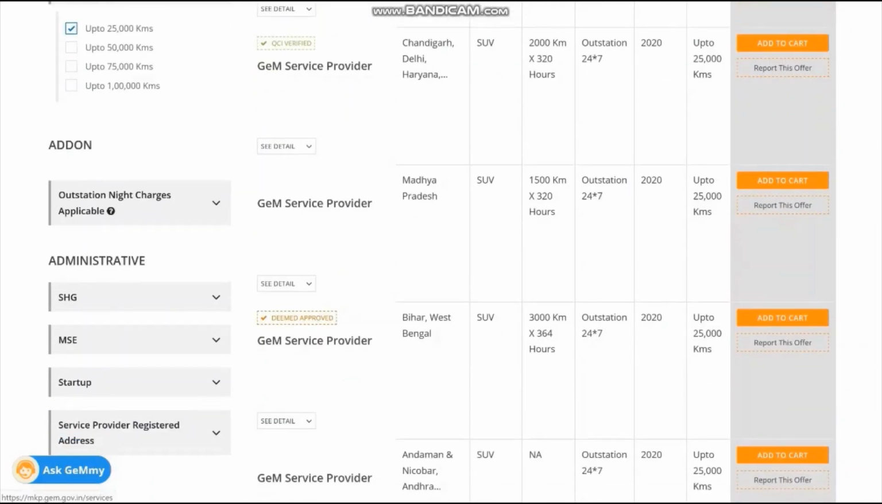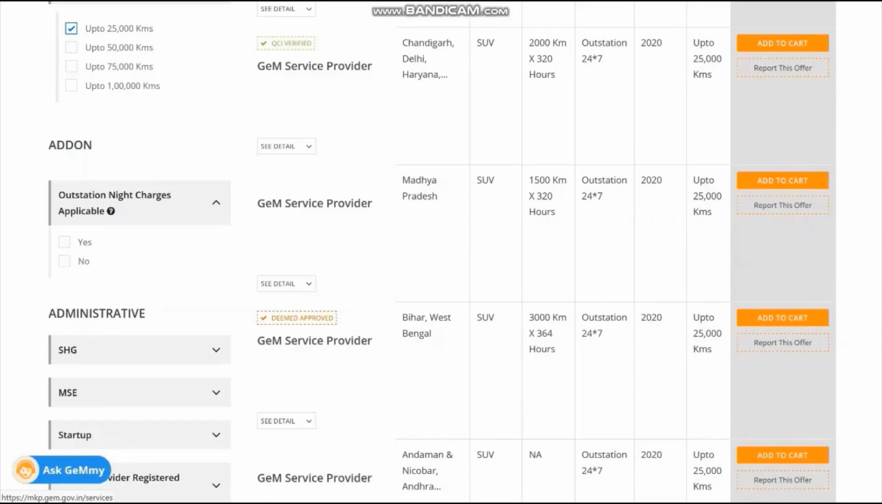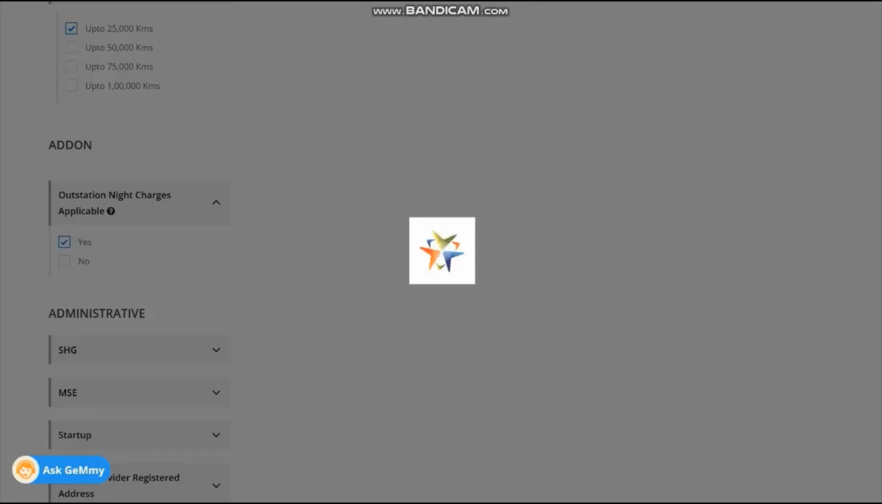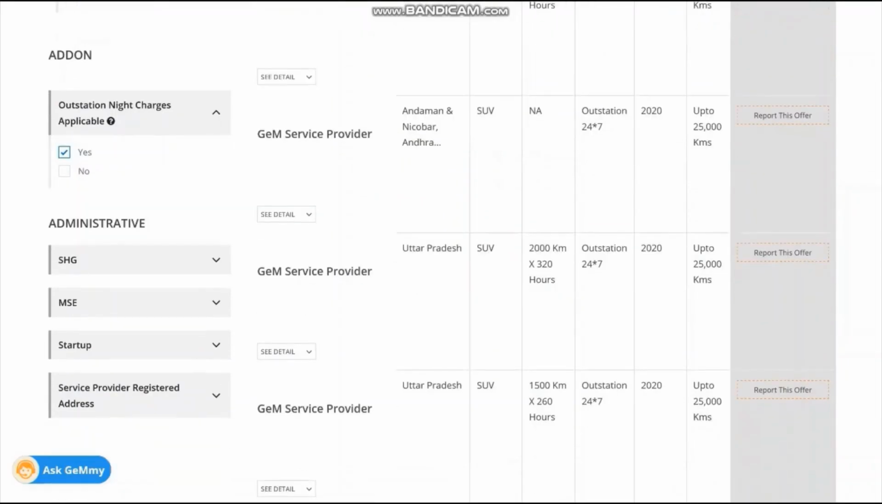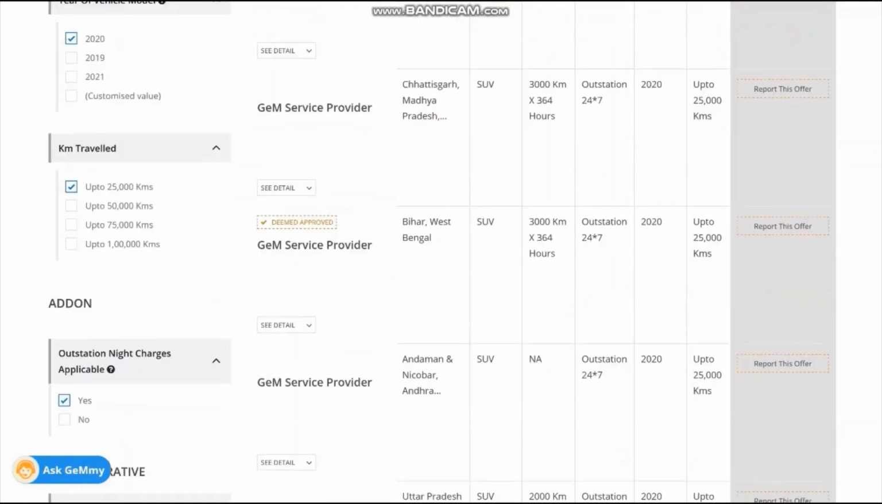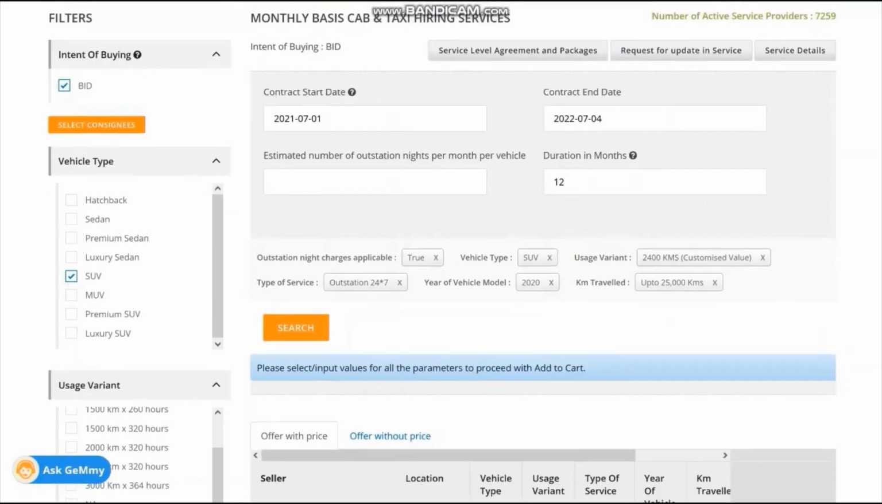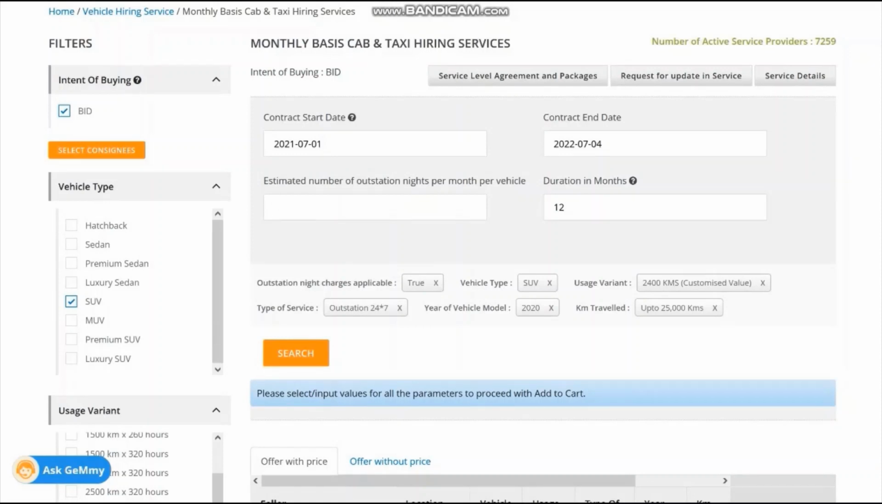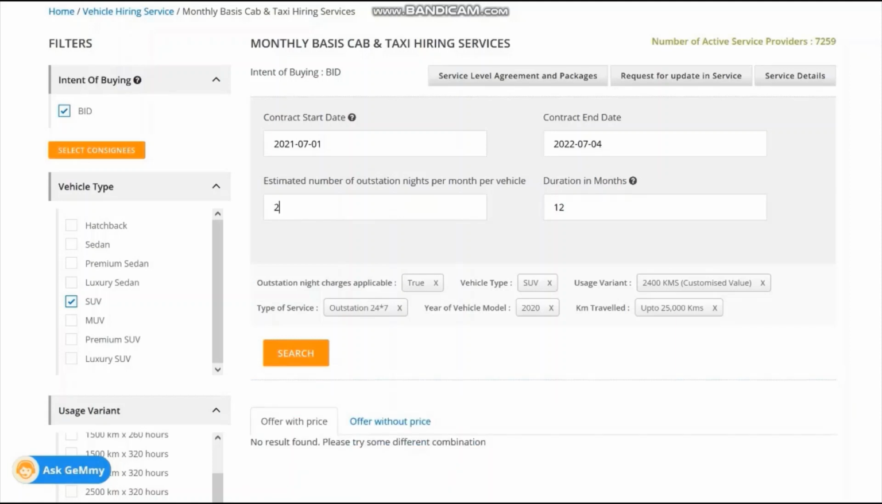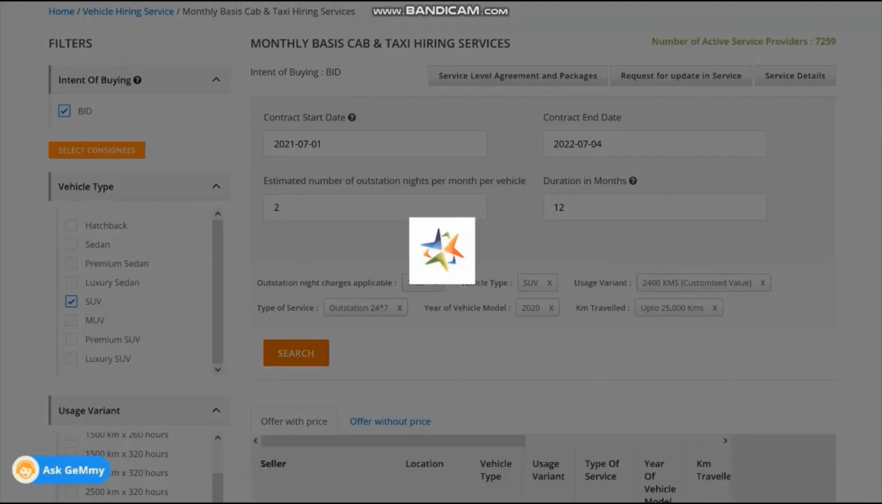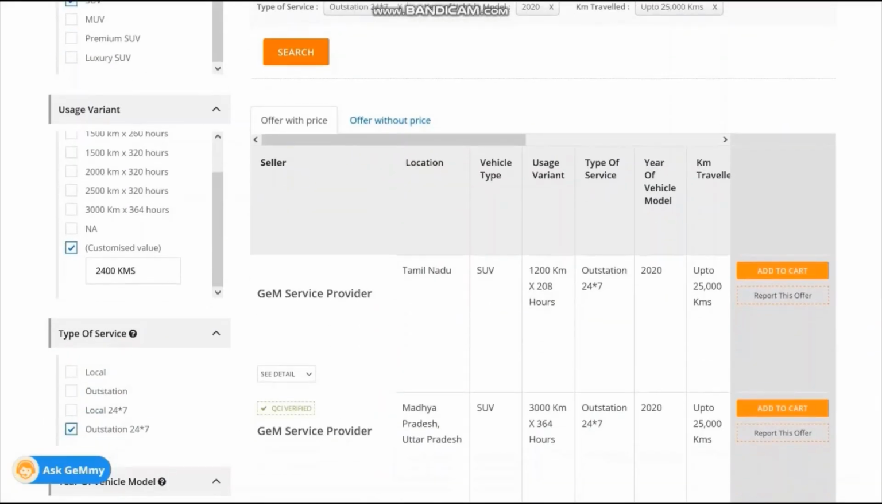Now you should add on the outstation night charges. If you are staying outside for a night, then only you should go for this. If you are going for this, just say yes. You don't have to choose these things at this moment. Now once you choose the outstation, then there will be a question whether how many estimated number of outstation you will be staying. Don't worry if you don't know exactly how many days you are staying outside. Go for some data which is normally you stay outside, say two nights per month. So now you are getting a lot of offers.